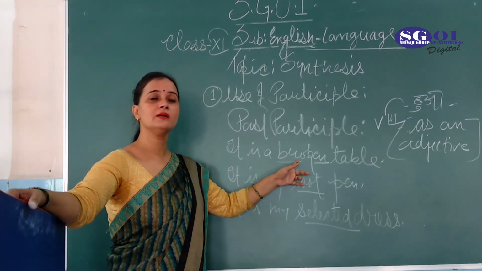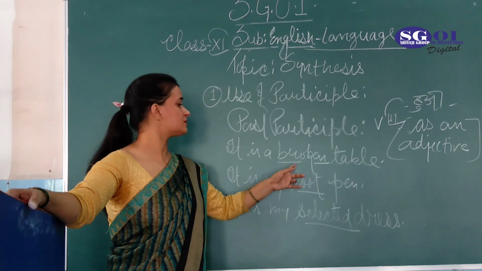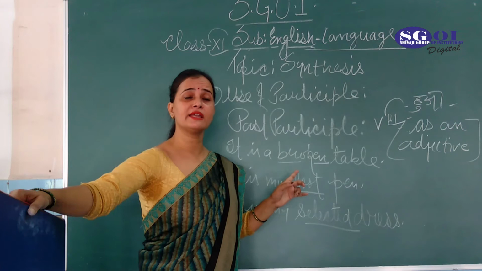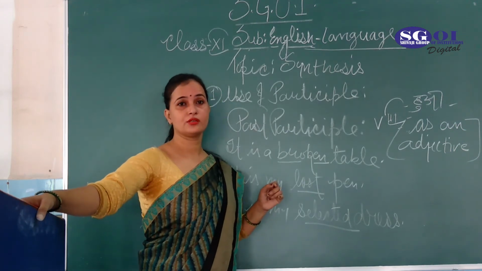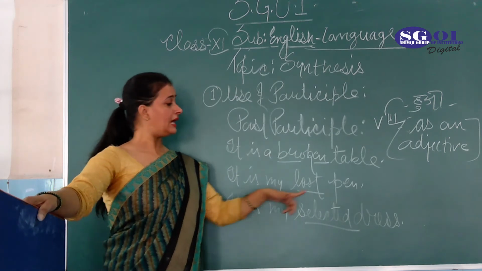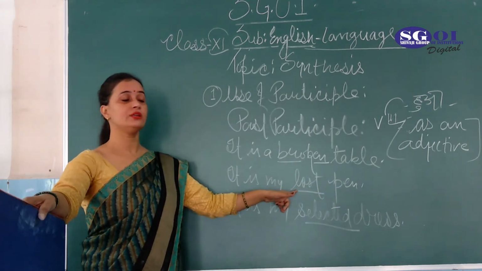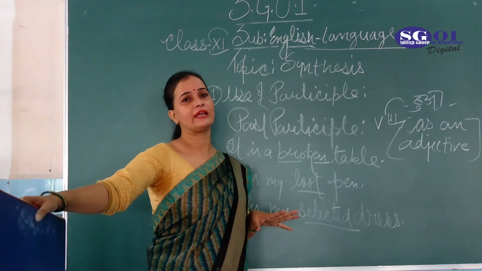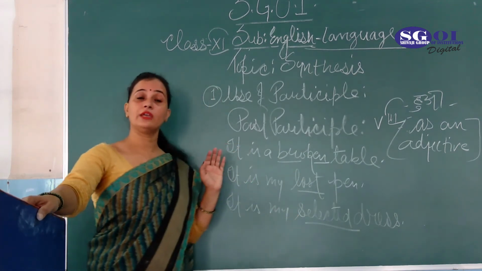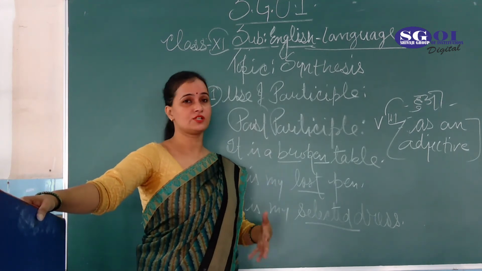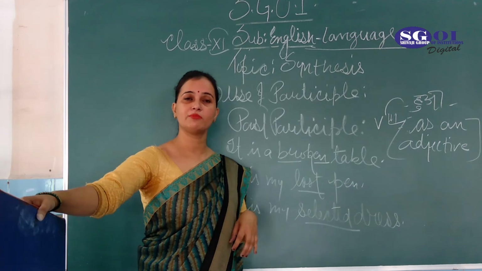So this one is the past participle. This one is the past participle. So let's see the second sentence. In the second sentence, lost is used. So it is also a third form of the main verb, and it is also used before your noun. So it also works as an adjective in the sentence and doesn't work as a main verb in the sentence. Okay. So it's lost pen. It's my pen. It's lost. It's my lost pen. So you can frame the sentence.